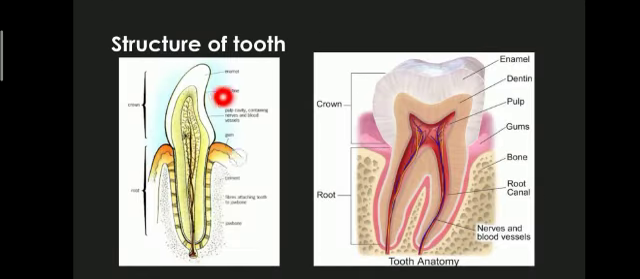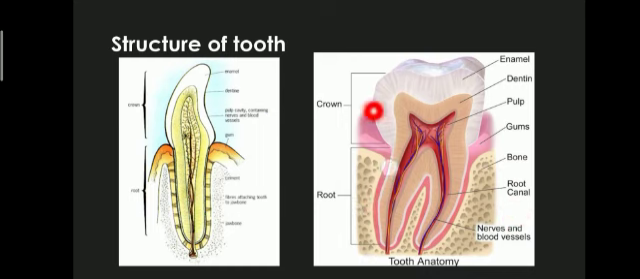Then we'll be talking about the structure of a tooth. If we see the structure of a tooth, it mainly contains 2 parts. One is the crown and the other is the root. The crown contains enamel, dentine, and pulp, and the root, which is embedded inside the gum, contains bone, root canal, nerves, blood vessels, and the cement.